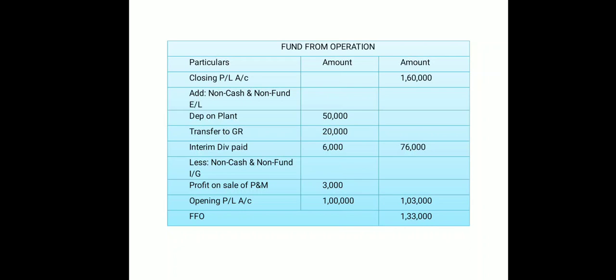So we have seen that when we sold a piece of machinery, we got 3,000 as the profit. So profit on sale of plant and machinery is going to be your non-operating income or gain, and then nothing else was there. So we're just going to take the last item, that is always going to be your opening profit and loss value, which is from the balance sheet 1 lakh, and taking the total of these two in your outer column, 1,03,000. Then finally, working with the outer column: 1,60,000 plus 76,000 minus 1,03,000, we are going to get the fund from operation as 1,33,000.